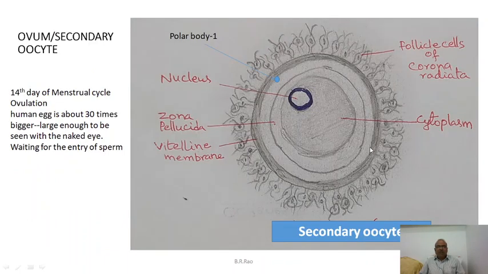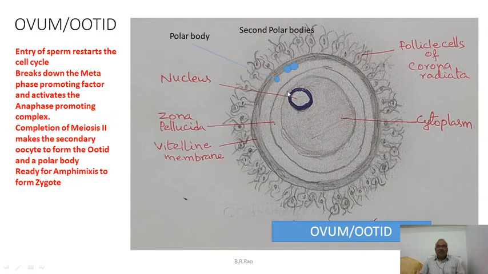If you see the secondary oocyte, it looks like this with only one polar body. But if you see a fertilized ovum, it has the entry of the sperm, which causes the completion of the second meiosis, so that three polar bodies are seen. When three polar bodies are seen, it is called ootid.